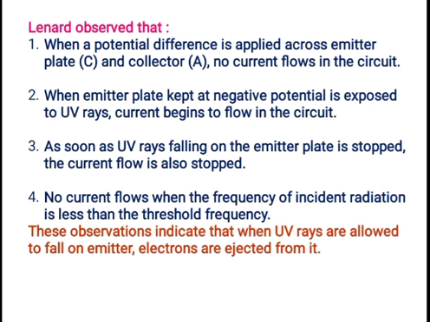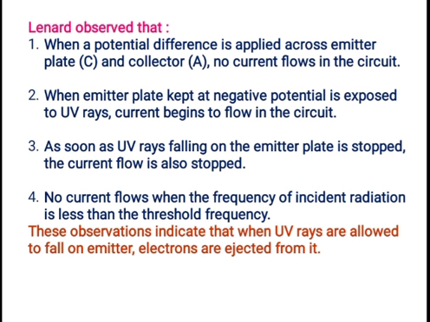If you stop the UV rays coming from the window, if you close that window, then the current flow will automatically stop. No current flows when the frequency of incident radiation is less than the threshold frequency. Already we discussed what the threshold frequency is. If it is less than the threshold frequency, then there is no current.